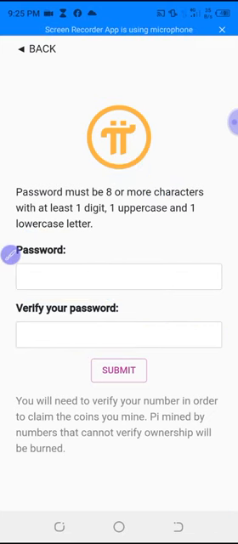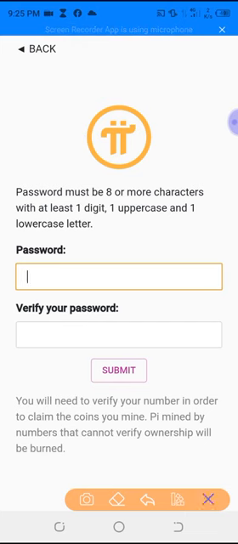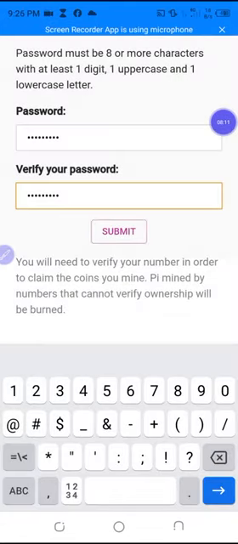So now I'm going to put the password, and here you see the suggestion they are saying, you should make sure that you put a very strong password. So just a strong password. Now let me put it. Now I'm done with the password stage. Next I'm going to click on submit.